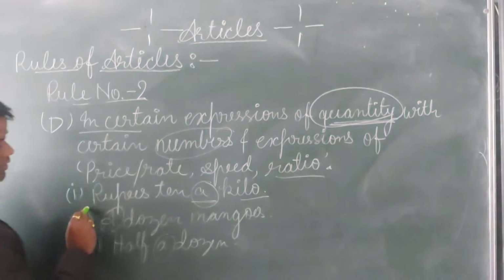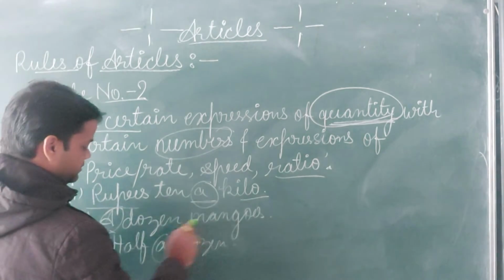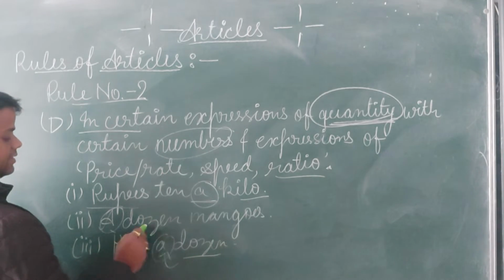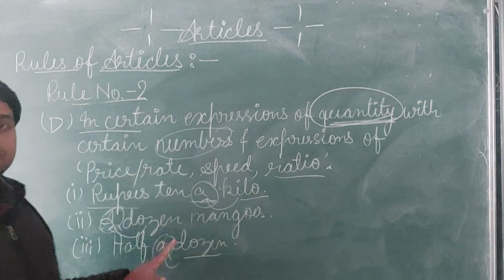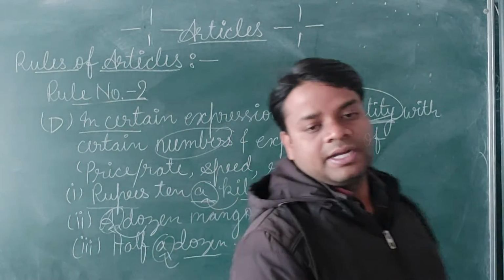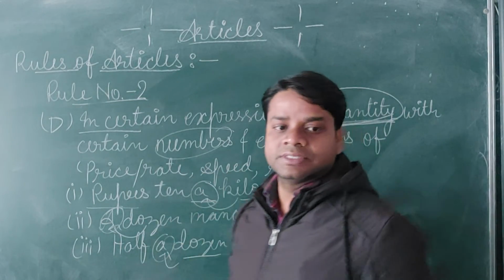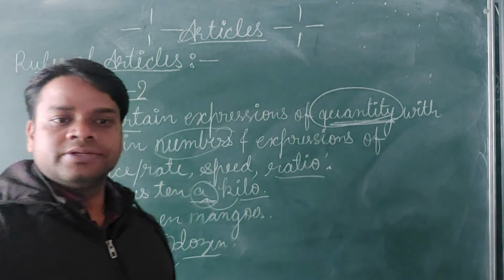For example, rupees 10 a kilo, a dozen mangoes, half a dozen. Before dozen a is there, before kilo a is there. Now you can understand where we can use the indefinite article with a certain quantity and certain numbers. Till here I hope you all have understood. Thank you so much.